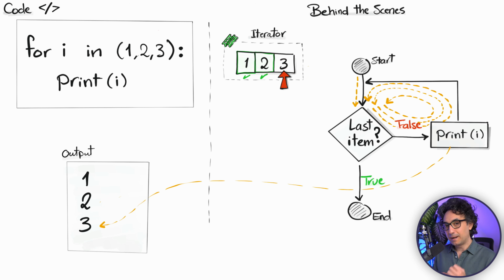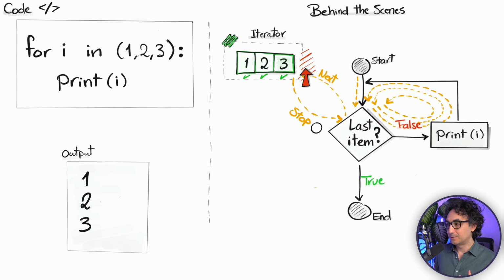But this time, if Python asks the iterator what is next, it's going to see the 3 is the last item in the group. So it's going to say to Python, sorry, we don't have anything else. You have to stop. Now, once Python gets the stop, it's going to say, okay, we reached the end. We have processed the last item. That's why this time the condition is fulfilled. And it's going to break the cycle and get out of the loop. So we reach the end.